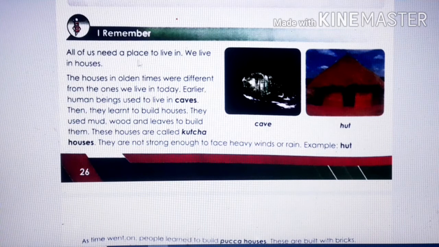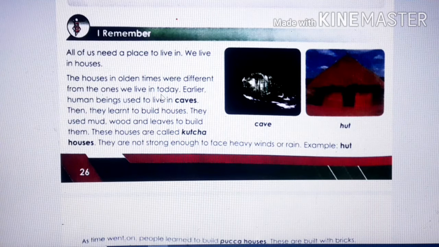All of us need a place to live in. We live in houses, isn't it? The houses in olden times were different from the ones we live in today. The houses we live in today, children, are very modern, right? Where we have every sort of facility. It is very different from the houses of olden times. In olden times, the houses had very few facilities. But the houses where we are living today have many facilities, right?